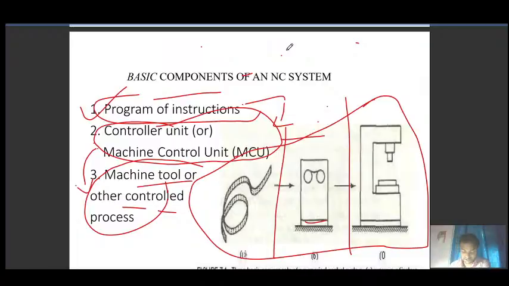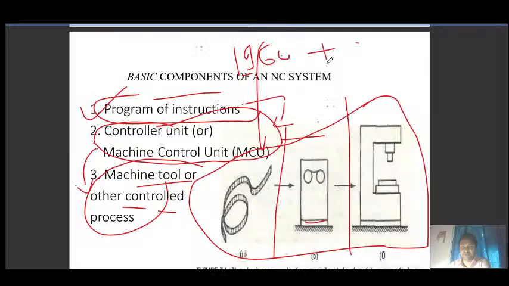I am talking about around 1960, the time when NC systems started developing.